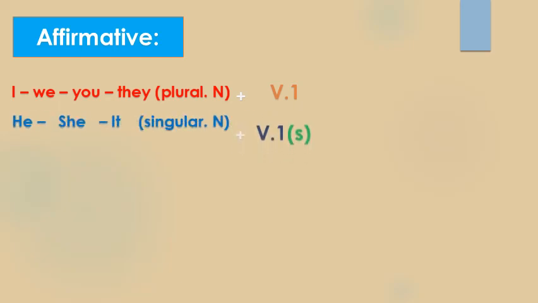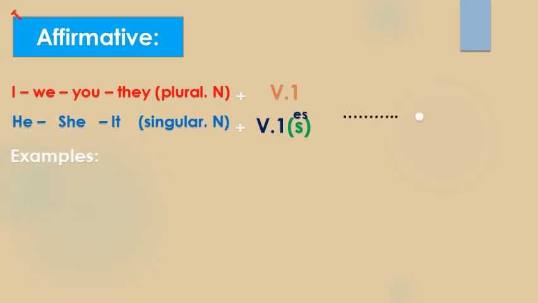Okay guys, now let's talk about the affirmative form of the simple present. إذن الحالة المثبتة للمضارع البسيط. So here we have, if the subject is I, we, you, they or any plural noun, we add verb 1. And if the subject is he, she, it or any singular noun, we add verb 1 plus s or es. Then we complete the sentence.